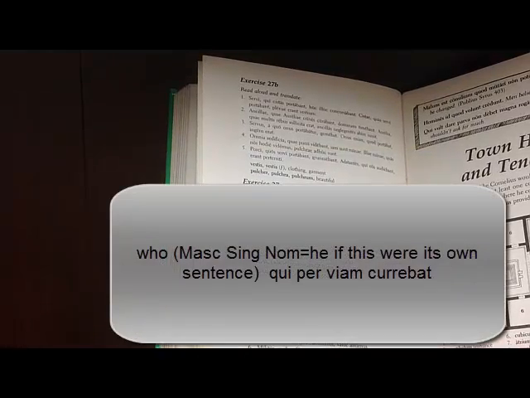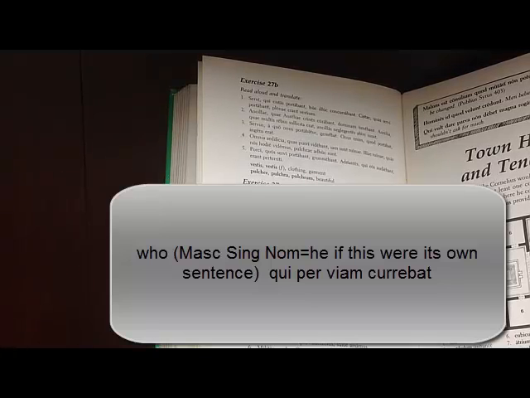And you have to figure out what form of qui, quae, quod you would use in this sentence, right? If blank, if qui, quae, quod per viam correbat. So you have to imagine that who per viam correbat is its own sentence. So correbat, look at that, third person singular, right? And it's imperfect, and the verb is curro, currere, to run, was running through the street. Now we're talking about a man who was running through the street.